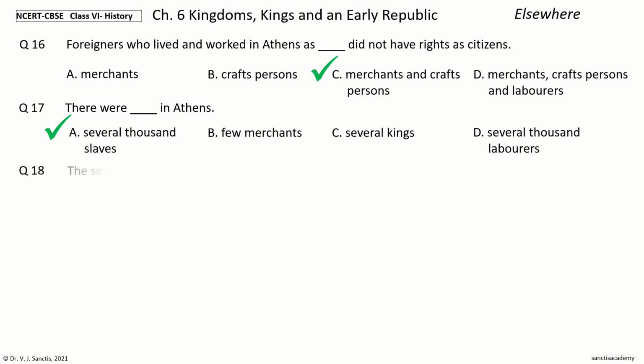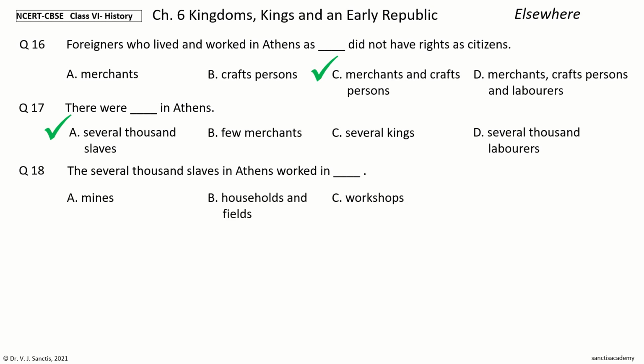Question 18. The several thousand slaves in Athens worked in dash. The options are mines, households and fields, workshops, all of these. Your time to choose. And the answer is all of these. So, the several thousand slaves in Athens worked in mines, households and fields, and workshops.